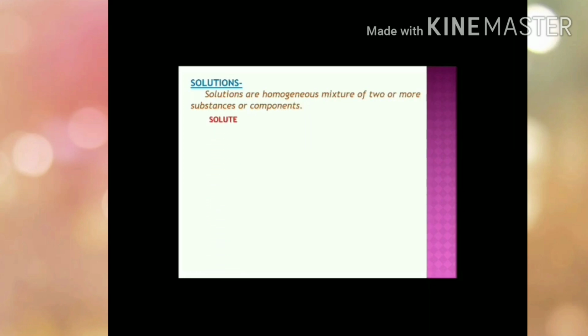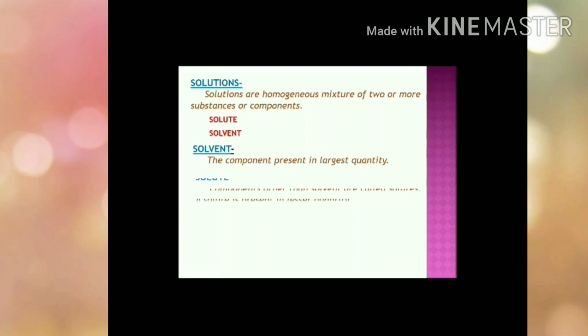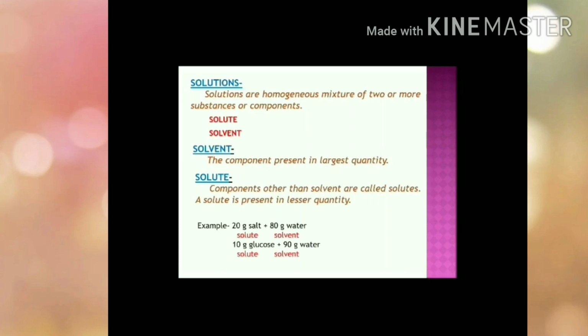Now in this chapter we will be repeatedly using two terms. These two terms are solute and solvent. So let's just try to understand these two terms. First term, solvent, is used for that component of solution which is present in the largest quantity, and the term solute is used for that component of the solution that is present in lesser quantity, or other than solvent. The component that is present other than solvent.